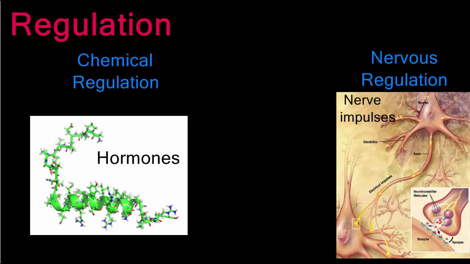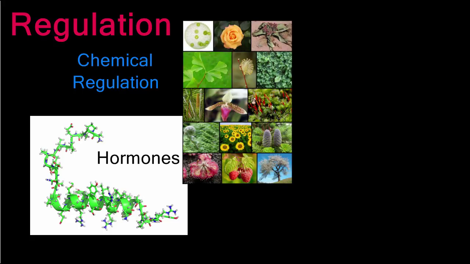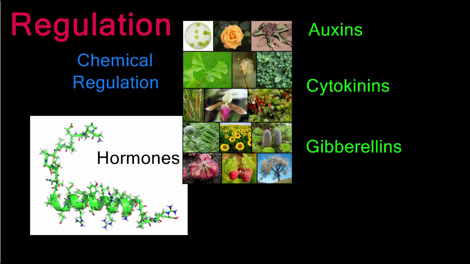There are two types of regulation that can cause a response in an organism: chemical regulation, which involves the use of hormones, and nervous regulation, which involves the transmission of nerve impulses. Plants are completely under the control of chemical regulation since they do not possess a nervous system. They use hormones like auxins, cytokinins, gibberellins, and ethylene to affect responses to the stimuli in their environment.